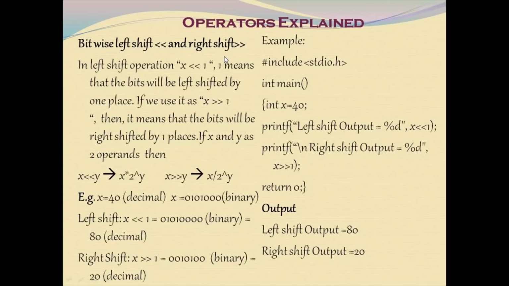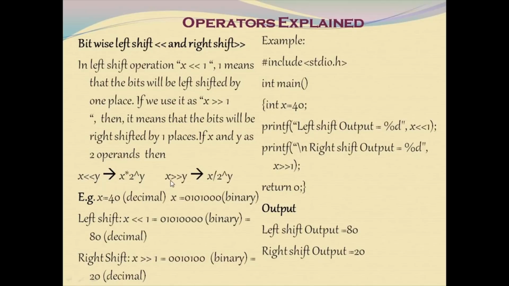Bitwise left shift and right shift operators. The bitwise left shift operator is used for shifting the bits to the left by one place. The bitwise right shift operator is used for shifting x by one bit to the right. Suppose x and y are the two operands, then left shift x by y bits can be solved as x into 2 power y. So x has to be multiplied with 2 power y.